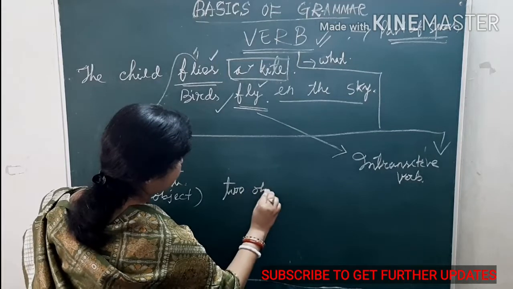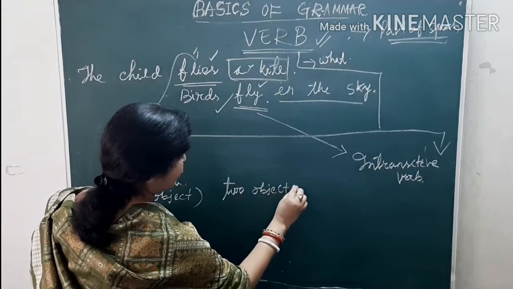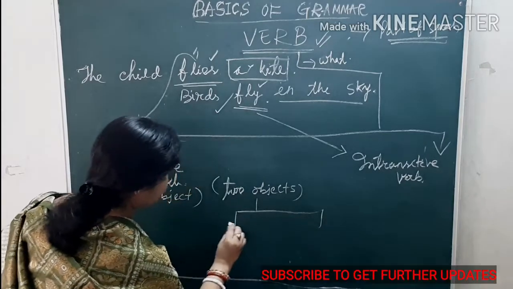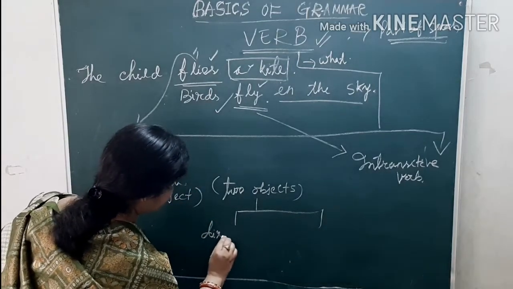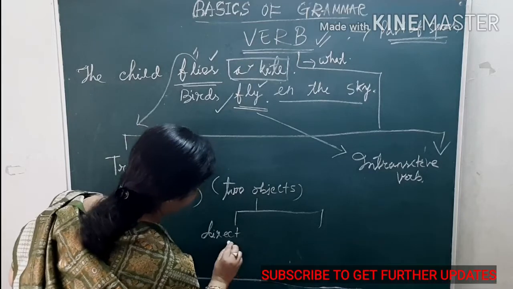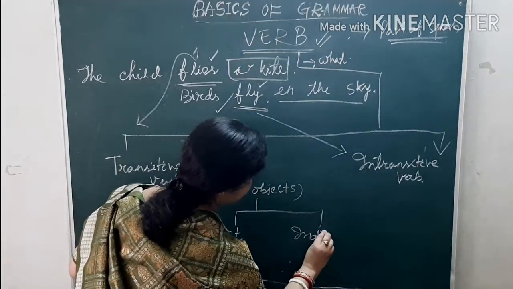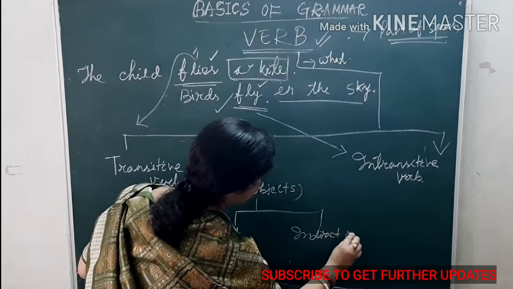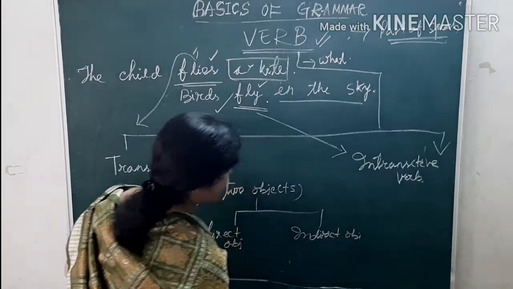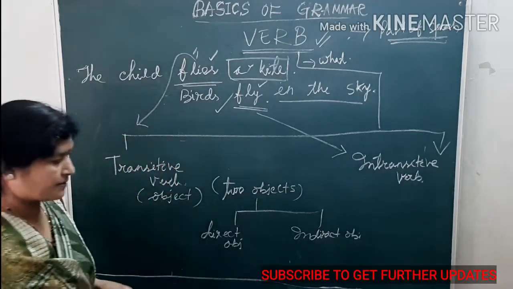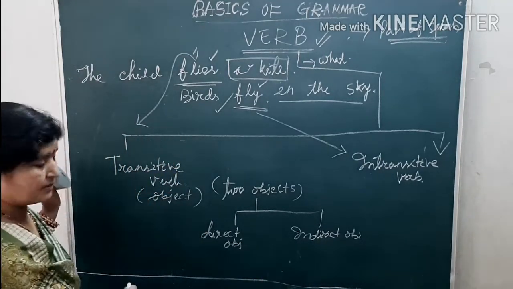And the 2 objects are, one is direct object and another one indirect object. So, what is direct object and what is indirect object? Just I'll give one example.